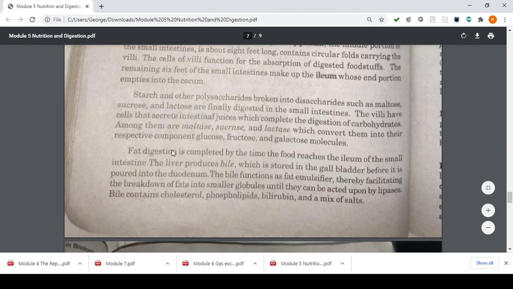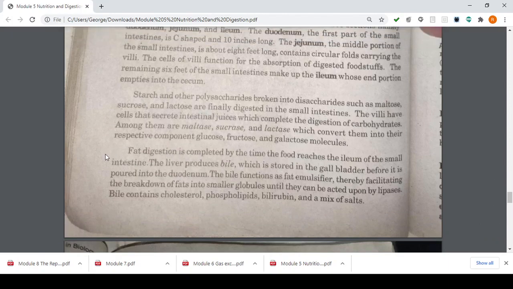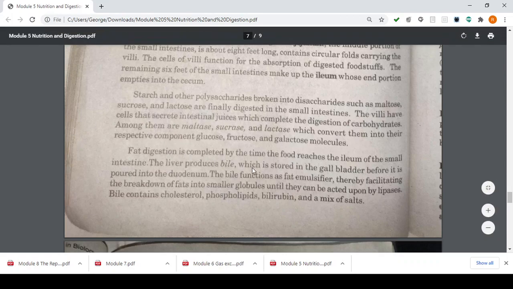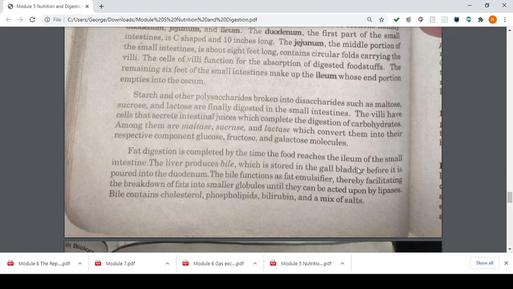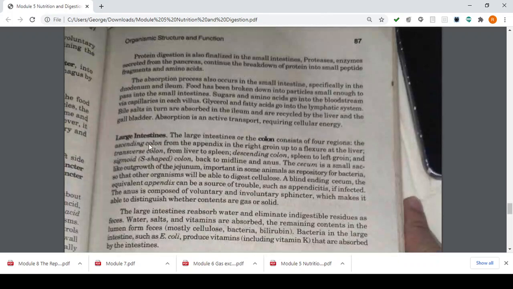So next, fat digestion is completed by the time the food reaches the ileum of the small intestine, meaning siya ang final byproduct. The liver naman produces bile which is stored in the gallbladder before it is poured in the duodenum. The bile functions such as a fat emulsifier, thereby facilitating the breakdown of fats into smaller globules until they can be acted upon by lipases. Bile contains cholesterol, phospholipids, bilirubin, and a mix of salts.